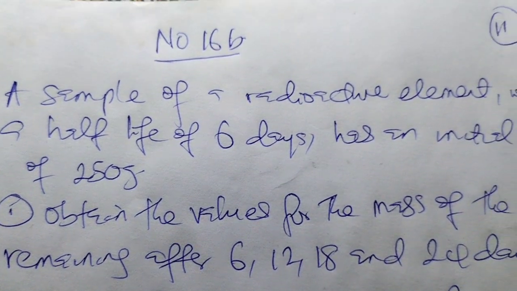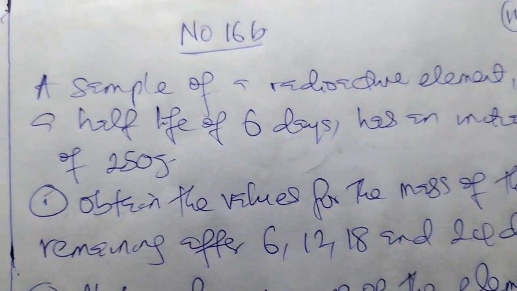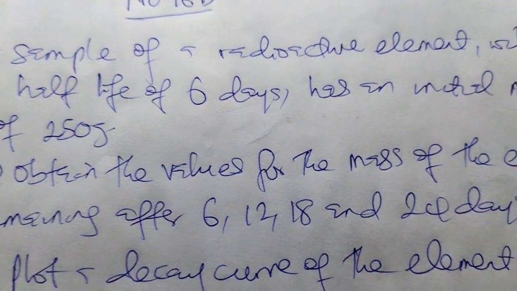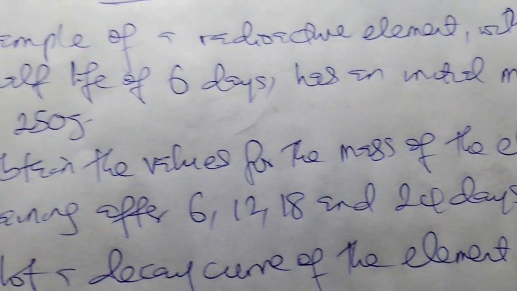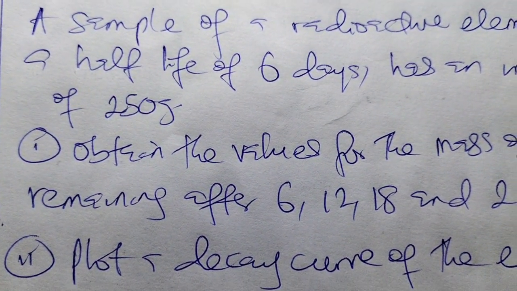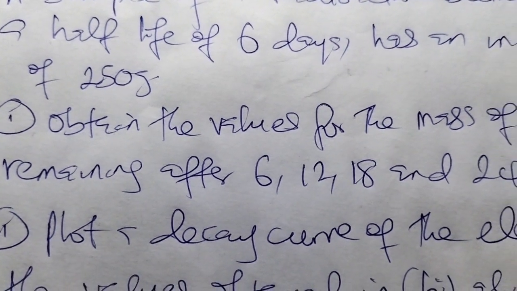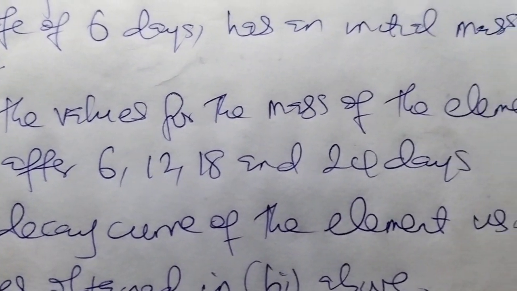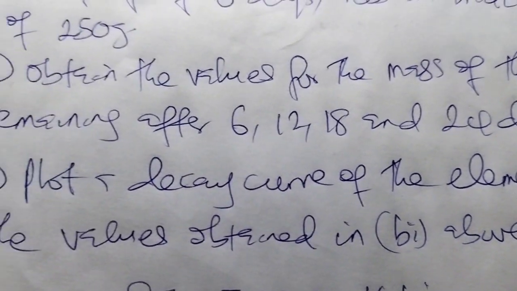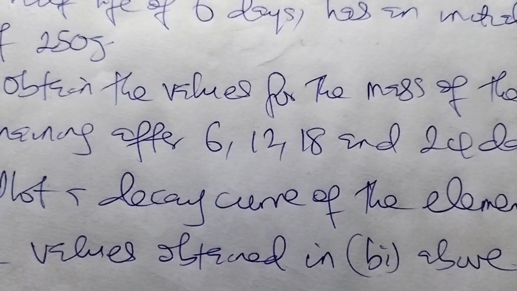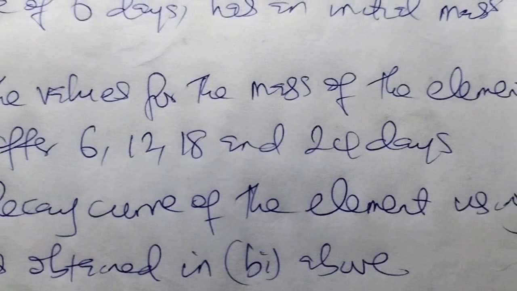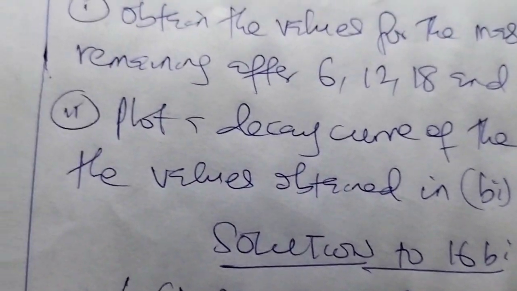16B. A sample of radioactive element with a half-life of 6 days has an initial mass of 250 grams. I. Obtain the values for the masses of the element remaining after 6, 12, 18, and 24 days. II.